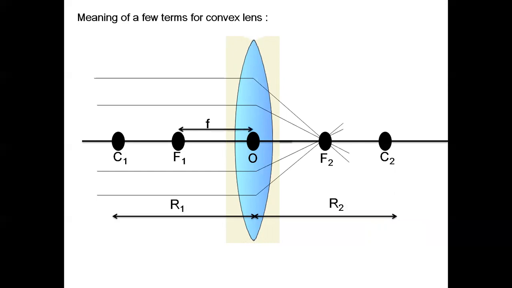And the last one, focal length. The distance of the principal focus from the optical center of a lens is called its focal length. A second definition: the distance between the optical center and the principal focus is known as the focal length. The small letter f is used to represent the focal length.